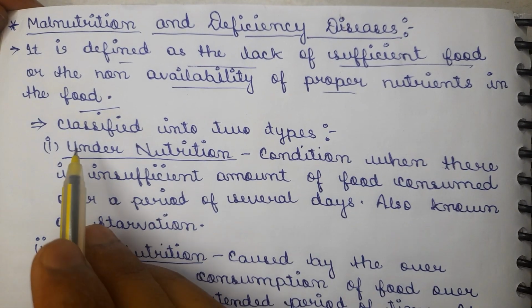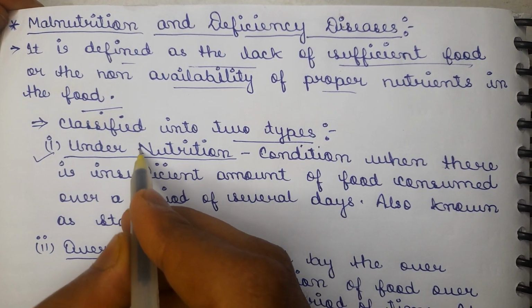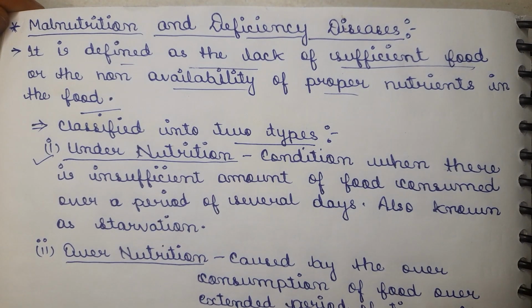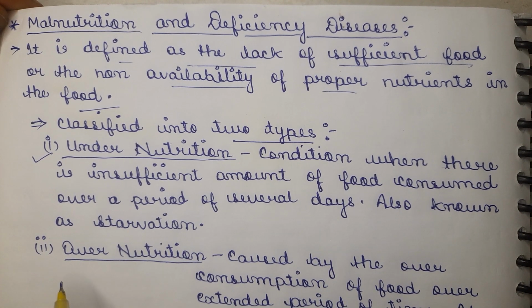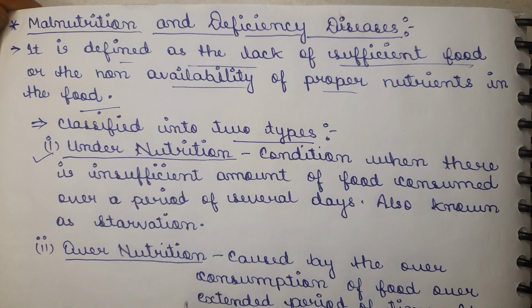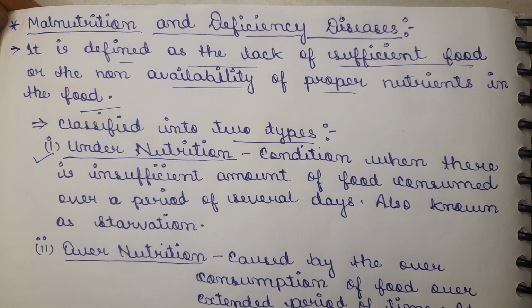So malnutrition is basically classified into two types. The first one is undernutrition. This means that there is an insufficient amount of food consumed. And the second type is overnutrition. That means that there is a higher amount of nutrition present inside the body.